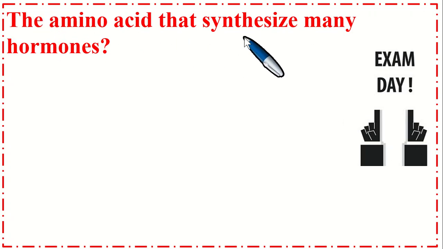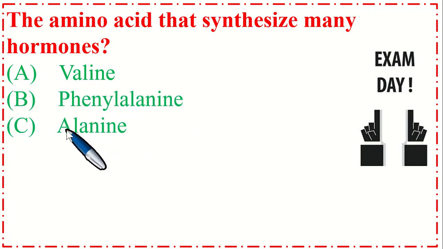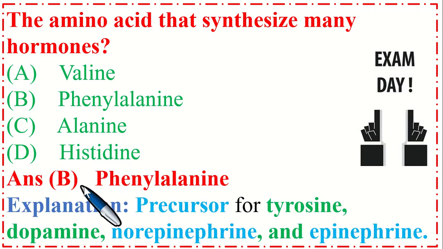The amino acid that synthesizes many hormones, option A, valine, B, phenylalanine, C, alanine, and option D, histidine. So the correct option is B, phenylalanine. Explanation is it is the precursor for tyrosine, dopamine, norepinephrine, and epinephrine.